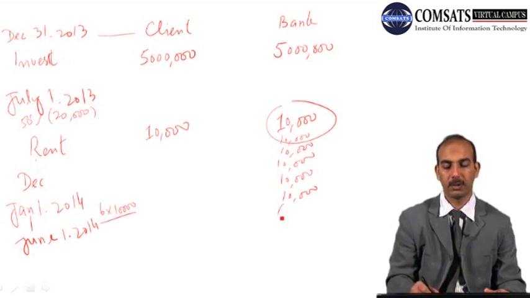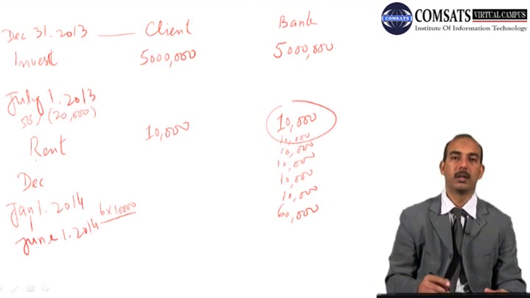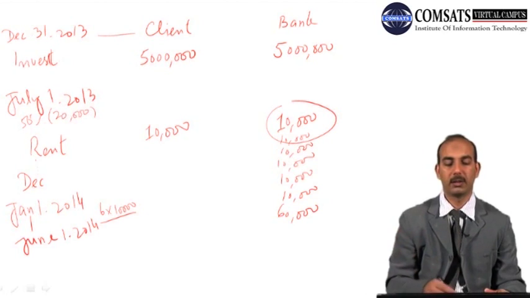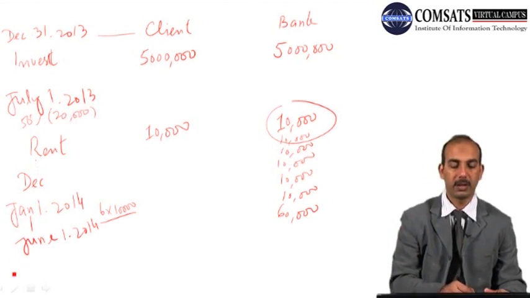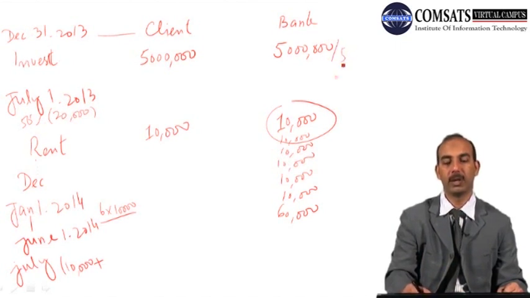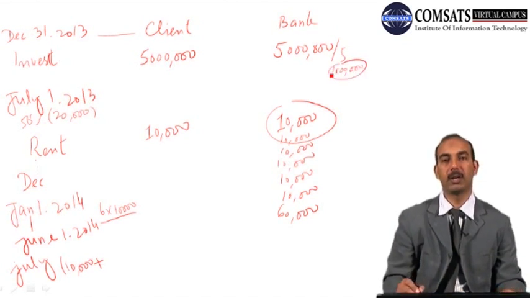So it makes up to 60,000, and then the first unit will be offered to be purchased by the client. Then on July the 1st there will be a rent of 10,000 at the prevailing rent rates plus one of the units. Out of 5 million, if we divide it into 5 units, the per unit value would be 1 million, and if it is determined on the market rate and it increases by 5%, it means it increased by 50,000.